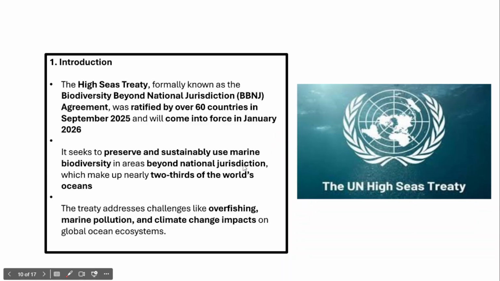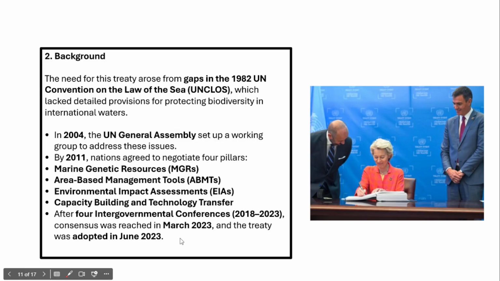Now, in fact, the global high seas make up around two-thirds of the world's oceans. The treaty will also address issues like overfishing, marine pollution, and climate change impacts on global ocean ecosystems. So therefore, this is a comprehensive treaty that focuses on protection, conservation, and sustainable use of biodiversity beyond national jurisdictions. So I hope you have understood what the Global High Seas Treaty is.